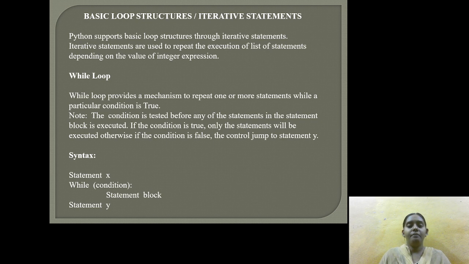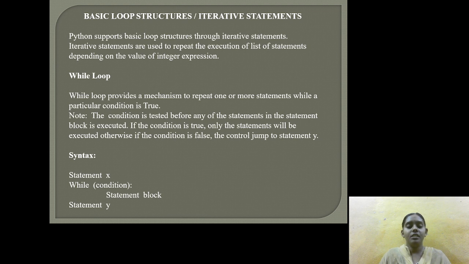For example, if you take i equal to 0 to i less than 10, it repeats the statements up to the statement 9, and it is the definition for the while loop. A while loop provides a mechanism to repeat one or more statements while a particular condition is true. Note that the condition is tested before any of the statements in the statement block is executed.